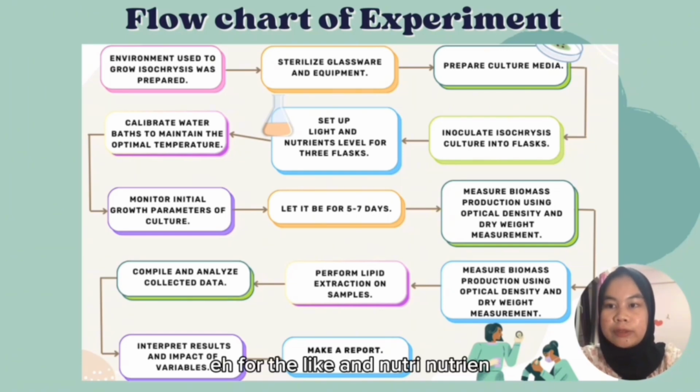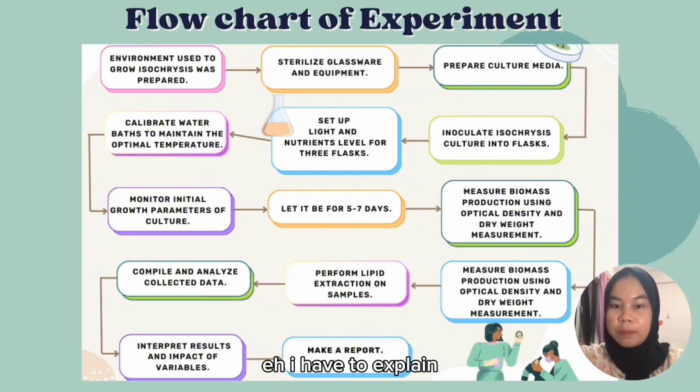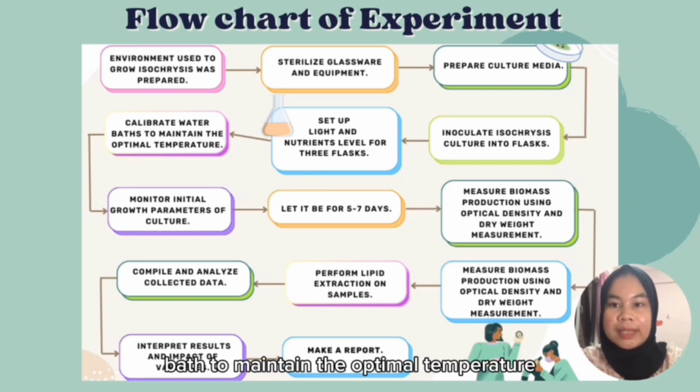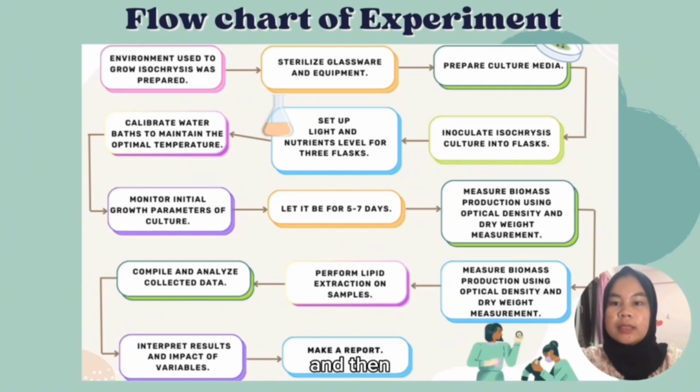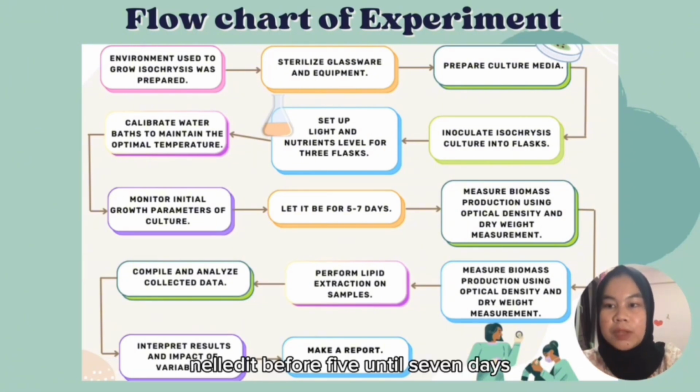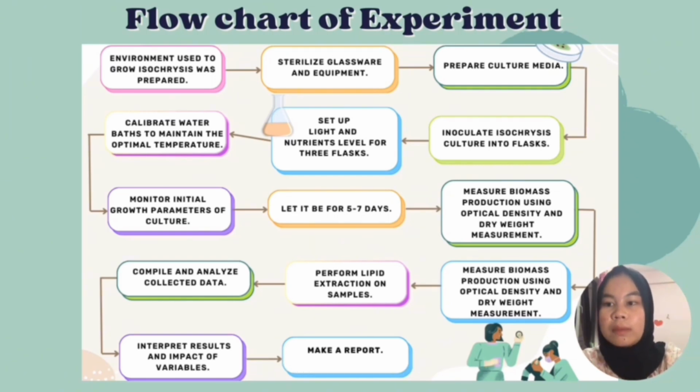For the light and nutrient, I have to explain from the slide. Then calibrate the water bath to maintain the optimal temperature, and then monitor initial growth parameters of the culture, and then let it grow for 5 to 7 days, and then we measure biomass production using optical density and dry weight measurement.